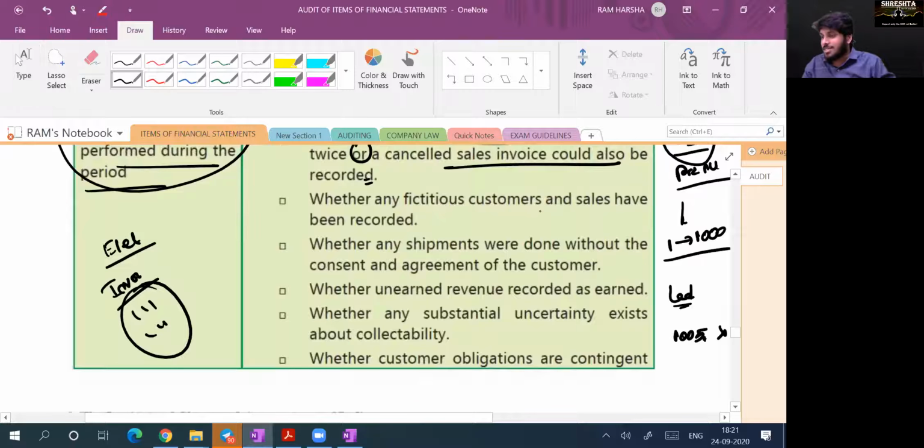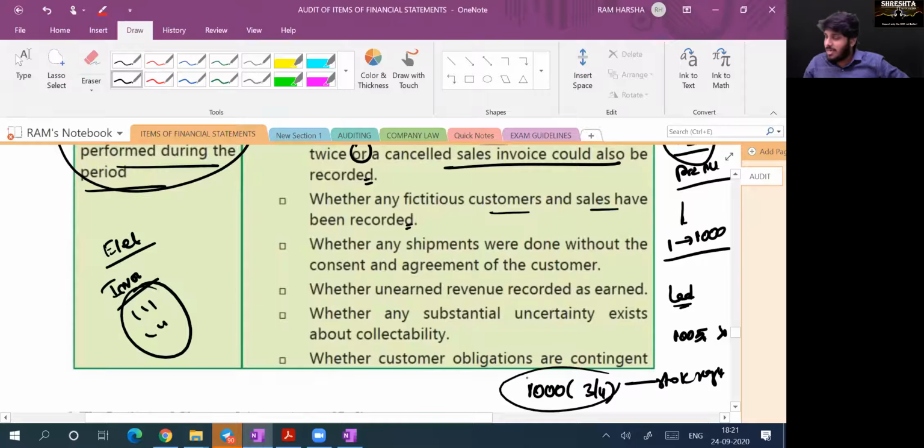Whether any fictitious customers and sales have been recorded, is there any dummy sales? How will you verify this? There are 1000 sales. Out of this, some 3 or 4 are dummy sales, fake invoices. How will you verify? Compare with stock register. Are you clear? But first of all, you cannot trace out each and every dummy sale. First, what you have to see is how these 1000 sales are recorded. Look at the process.